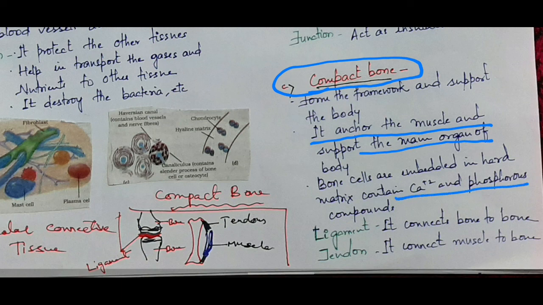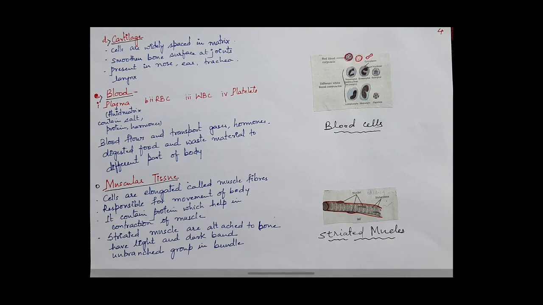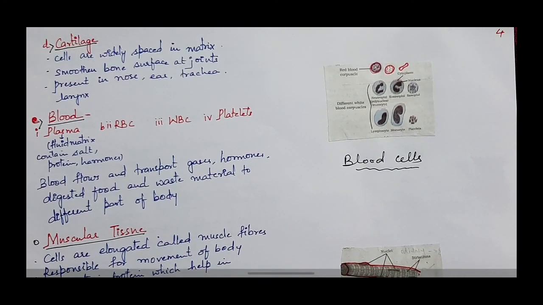One type of connective tissue is ligament. It connects bone to bone, and another is tendon. It connects muscle to bone. Cartilage: cartilage cells are widely spaced in matrix, smoothen bone surface at joints, and are present in nose, ears, trachea and larynx.